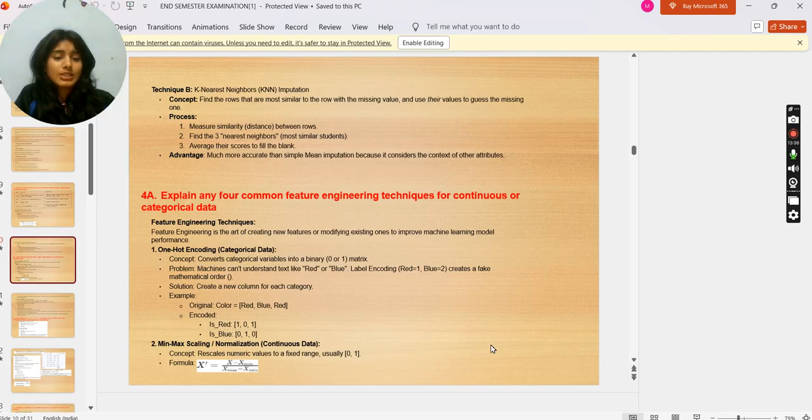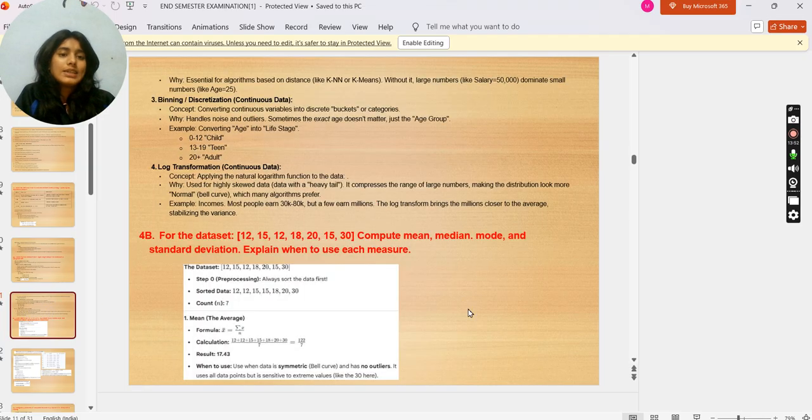Min-max scaling normalization: continuous data concept rescales numeric values to a fixed range, usually 0 to 1. Formula: x' = (x − x_min) / (x_max − x_min). Why is it essential for algorithms based on distance like KNN or K-means? Without it, large numbers like salary = 50,000 dominate small numbers like age = 25.